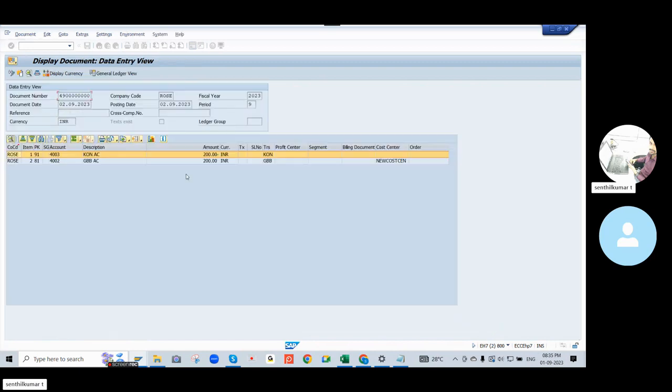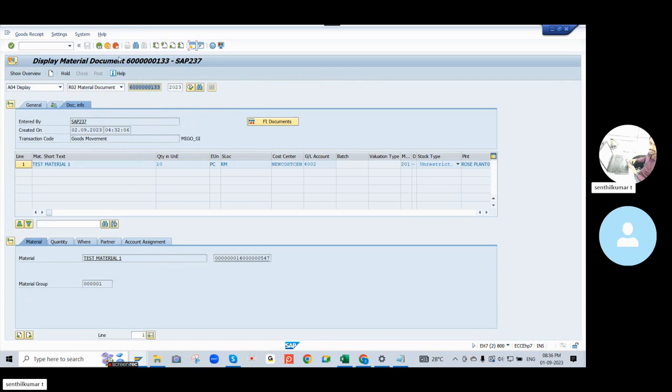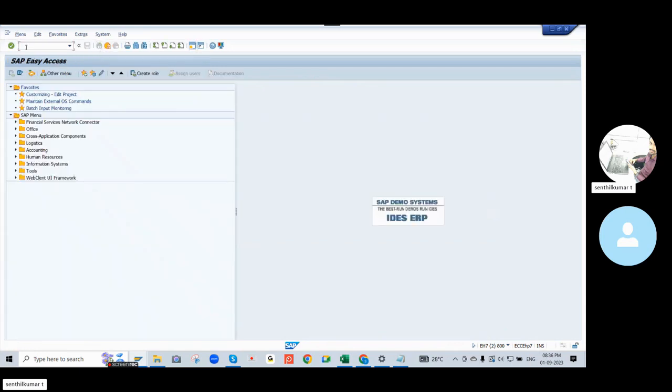So I double click this. You can see that for the value, this GBP account will be credited and the current account will be debited. Okay, so you can see this accounting document. Based on that, we can proceed. After this, the finance team will do the settlement. Settlement is based on the consumption; the finance team will make a settlement to the vendor.